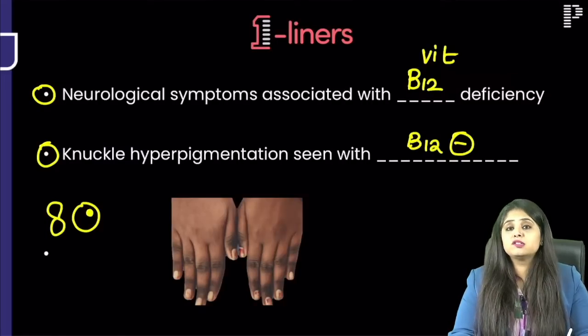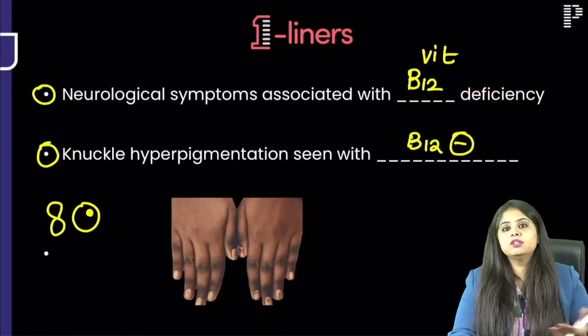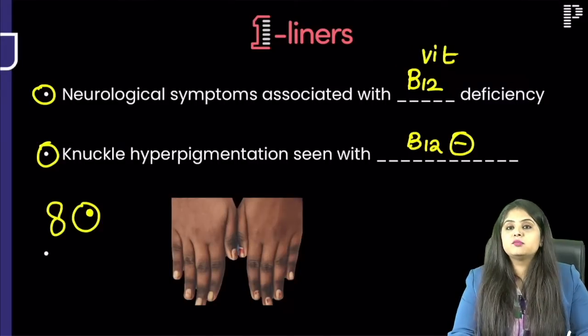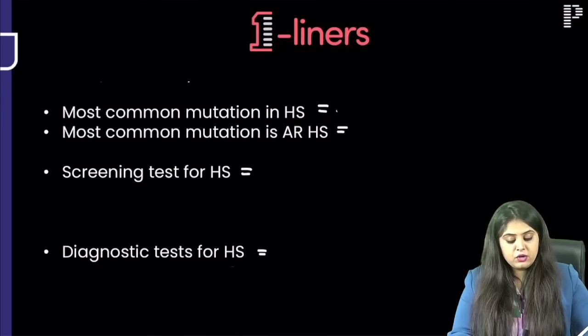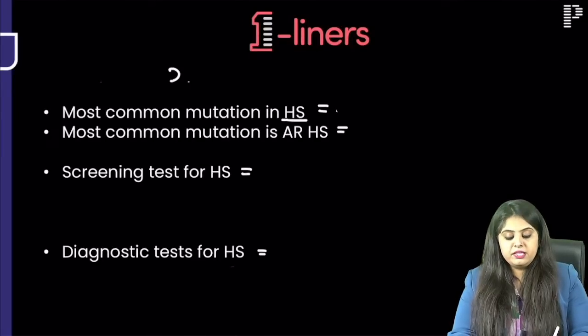I'm making these small symbols because on the last day when you will be reading this PDF just on the go, probably in your travel time to the exam center, at least these small things on the side will give you some recollection. Next one. Talking about hereditary spherocytosis, when the RBCs are becoming very round and spherical,